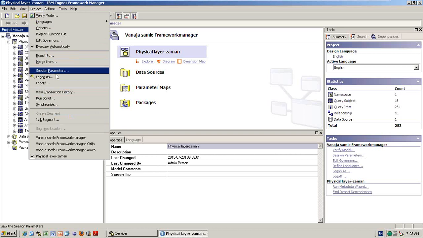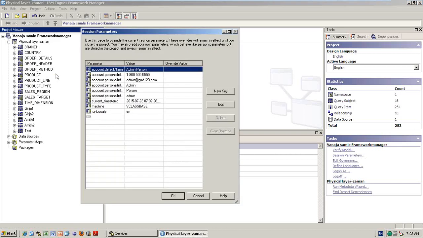Now I will go for the session parameters. What do you mean by session parameters? Any guess? By name itself, you can easily track. What do you mean by session parameters? No question? No answer? What do you mean by session?